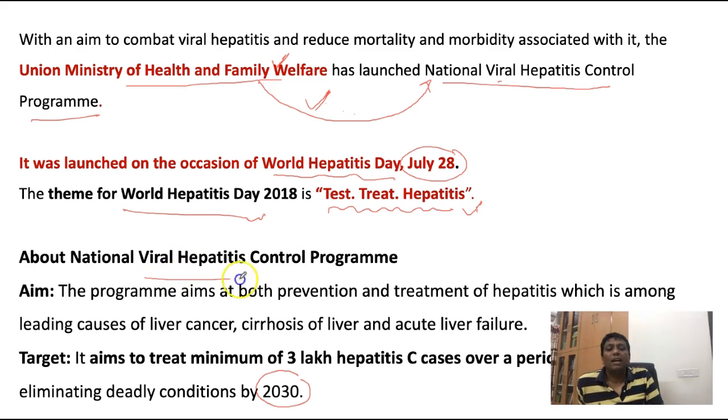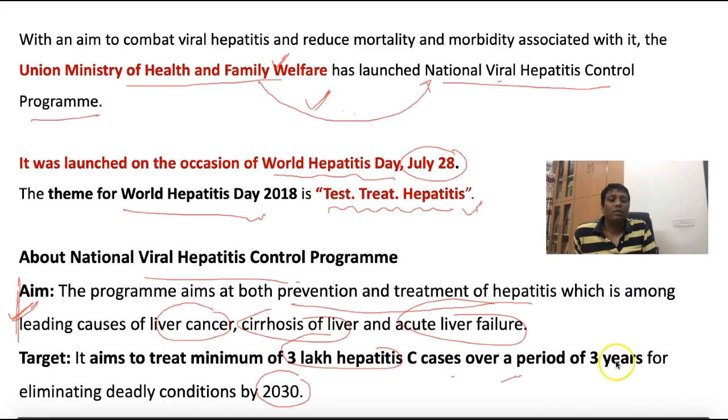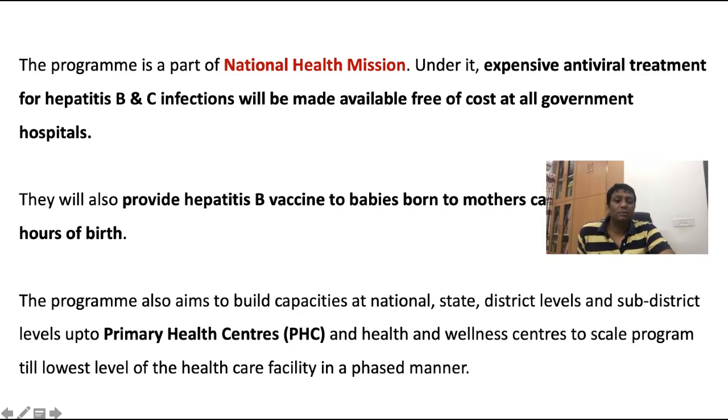What about the viral hepatitis control program? The aim is prevention and treatment of hepatitis, which can cause liver cancer, cirrhosis of the liver, and acute liver failure. So when this type of symptoms happen, the person should start to have proper treatment. The target is to treat 3 lakh hepatitis C cases over a period of 3 years, eliminating the deadly conditions, and finally by 2030. So 3 lakh patients over 3 years will be treated with the help of these treatments.